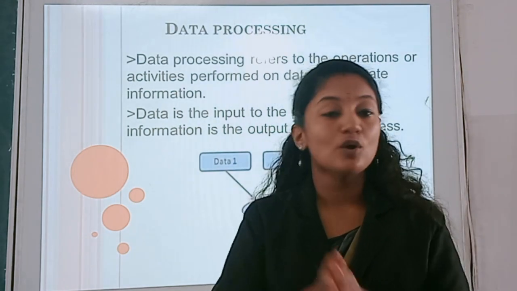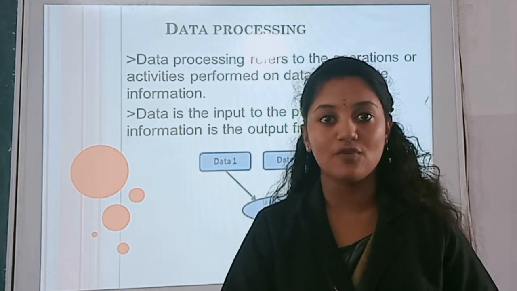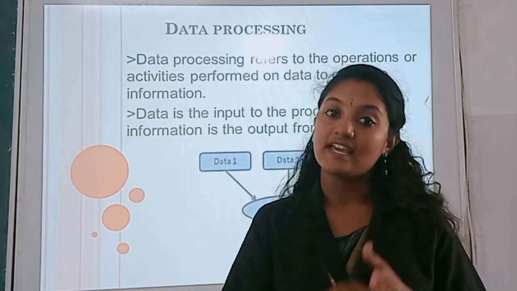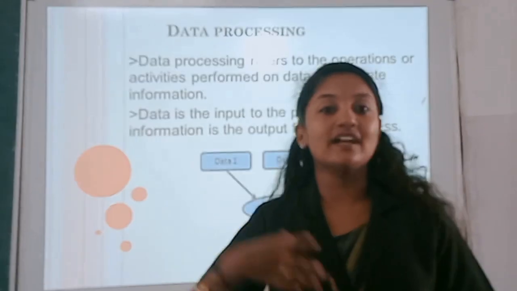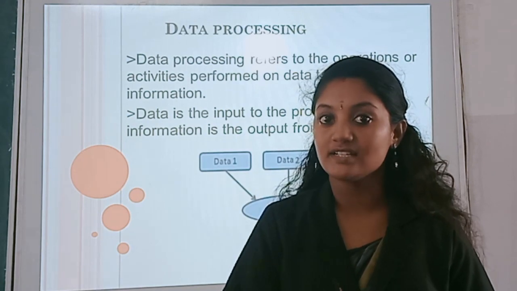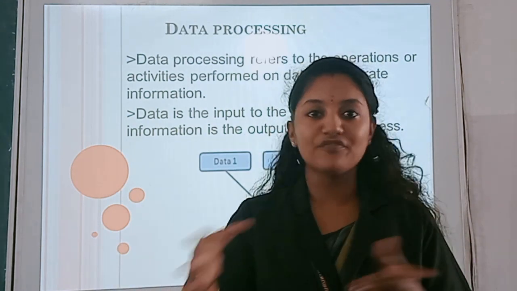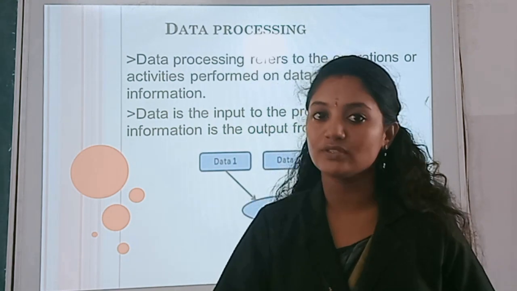So again I am repeating, what are the steps? First you give your data through the application form. Second, the authorities add the data into the computer. Then they have to store the data, collecting all the data from different candidates.